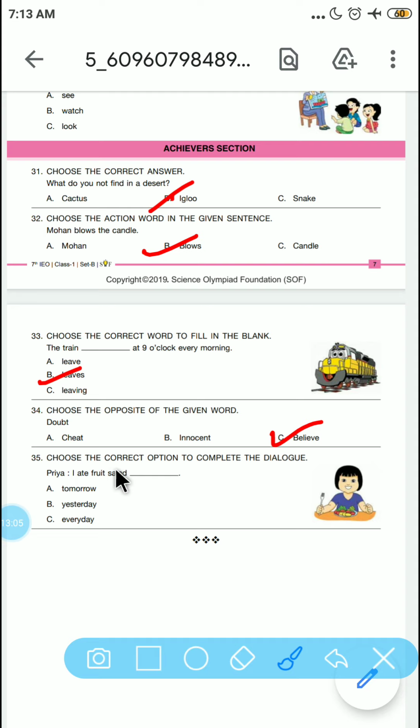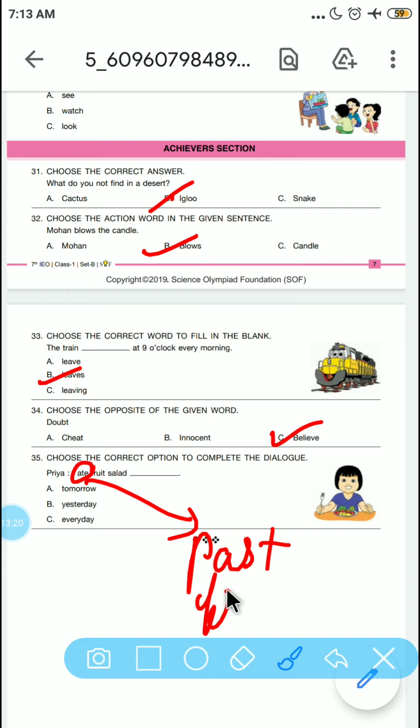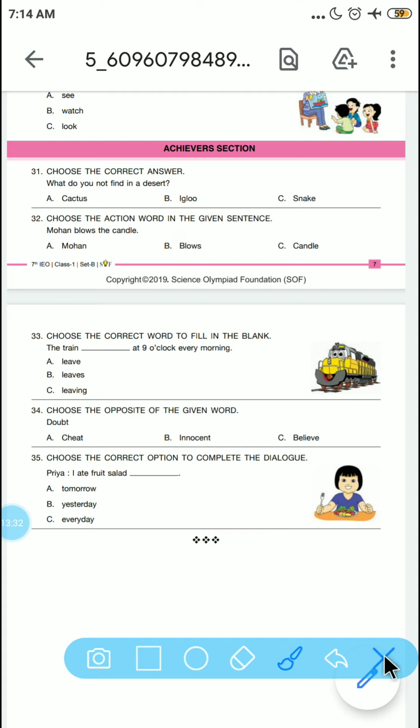Choose the correct option to complete the dialogue. Priya, I ate fruit salad. So here the word ate represents the past form of the verb. So we will go with yesterday. It was the last question, friends, and we did it successfully.